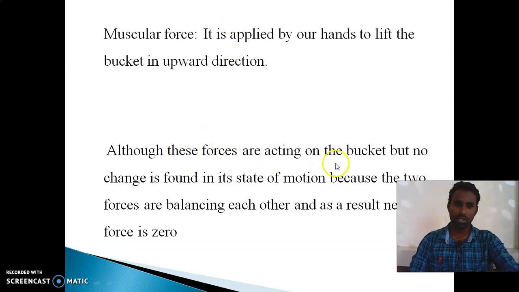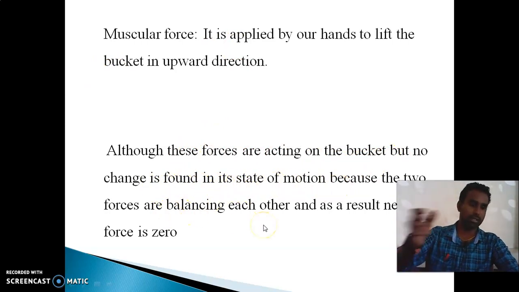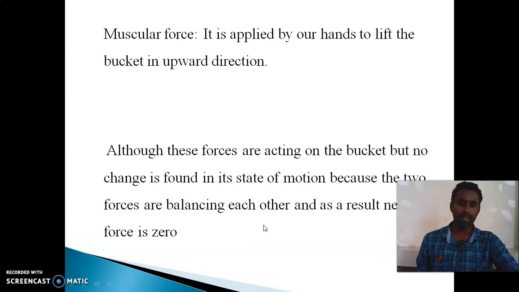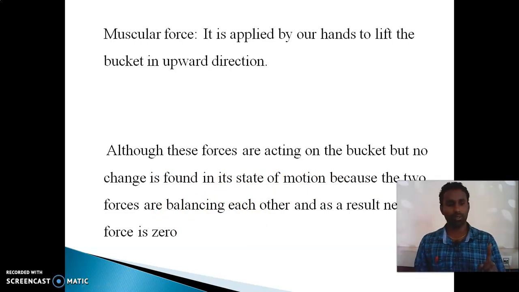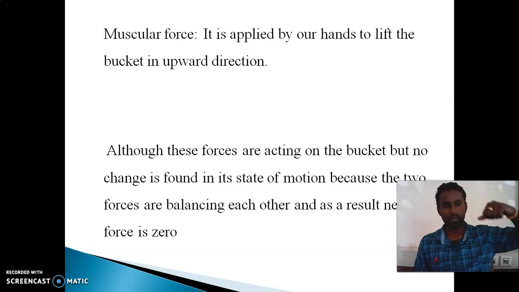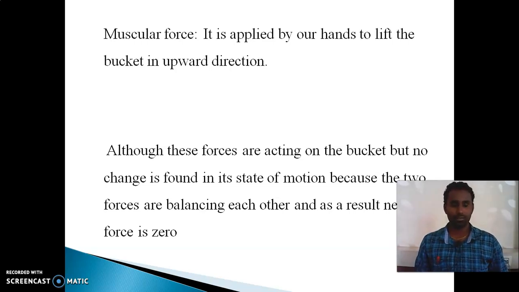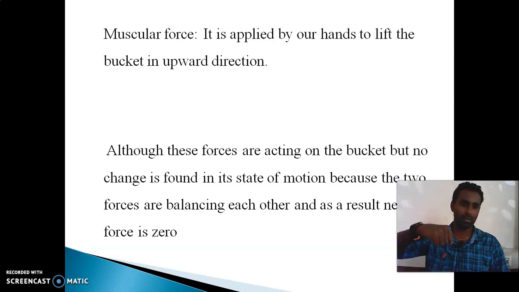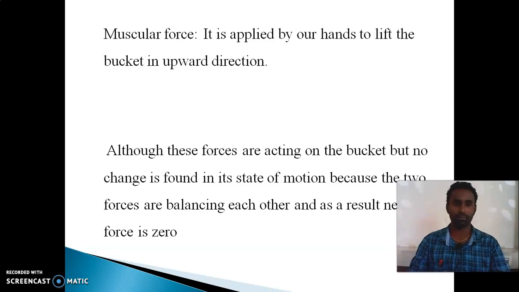So although these forces are acting on the bucket, no change is found in the state of motion because the two forces are balancing each other. The muscular force we are giving in the upward direction, and the earth's gravitational force acts in the downward direction. If they are balanced, the water will not be moving anywhere. So the net force will be 0.